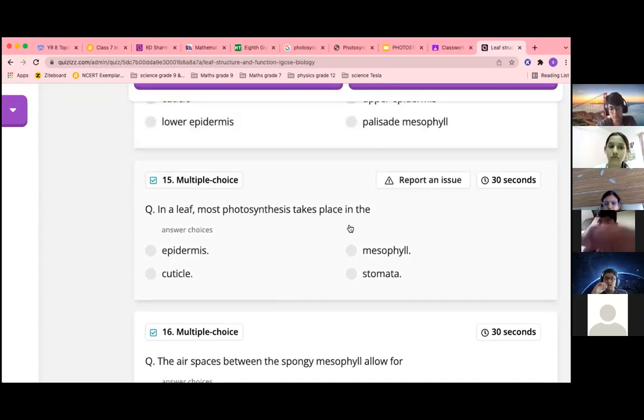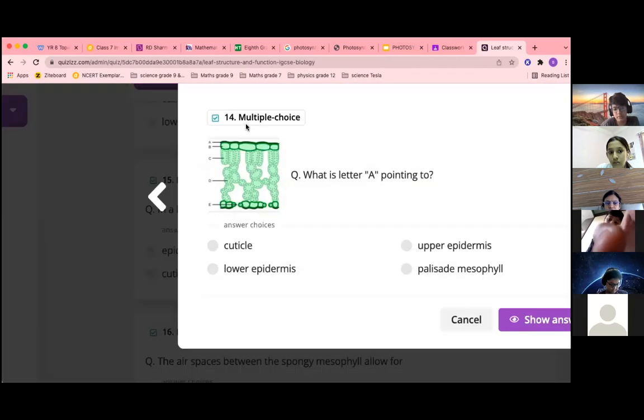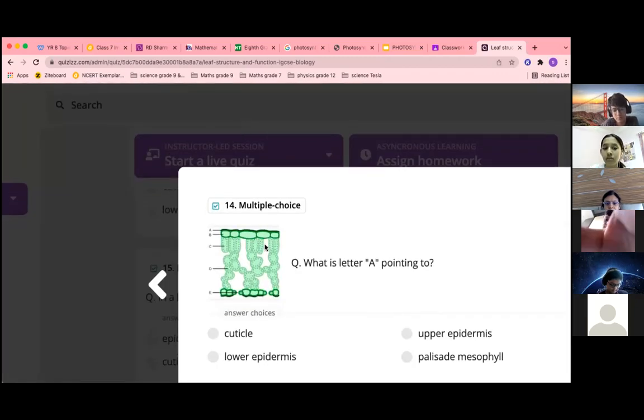In a leaf, most photosynthesis takes place in the epidermis, stomata, or mesophyll? No, ma'am, mesophyll, because mesophyll is the spongy layer.